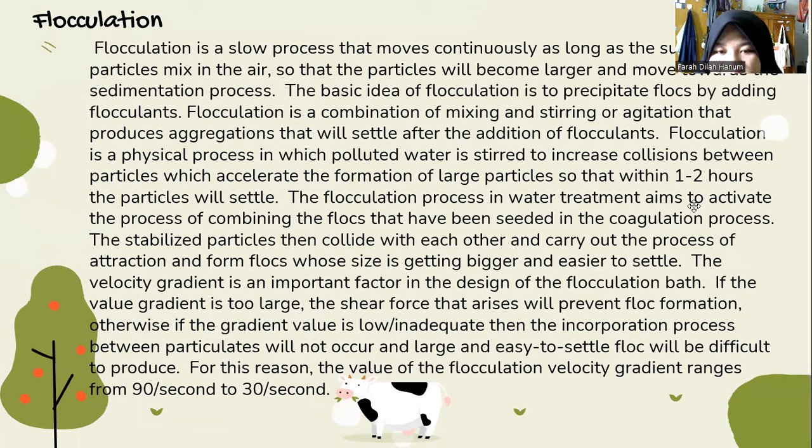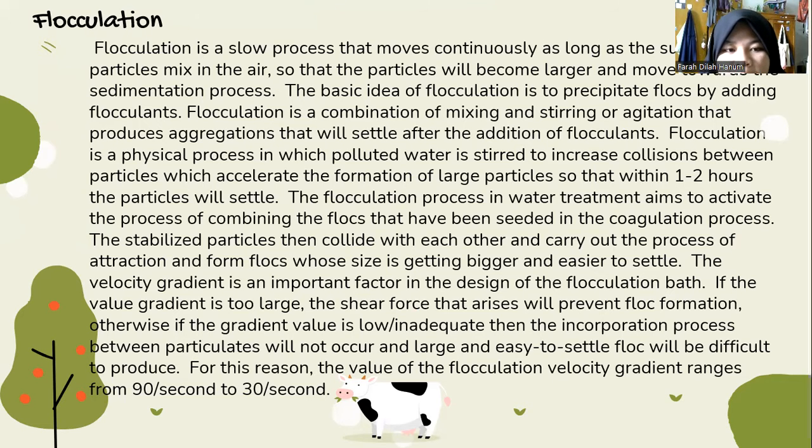The basic idea of flocculation is to precipitate flocs by adding flocculants. Flocculation is a combination of mixing and stirring or agitation that produces aggregation which will settle after the addition of flocculants.